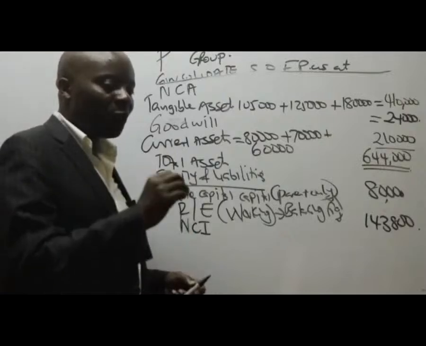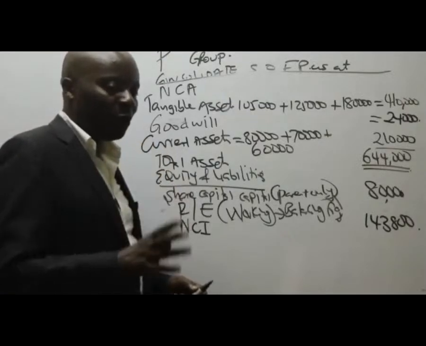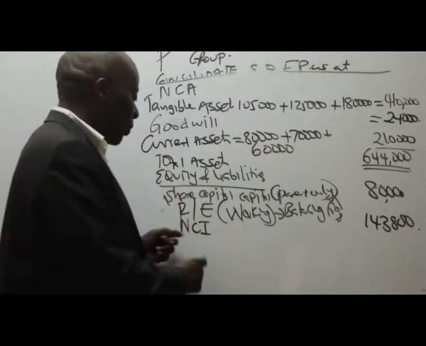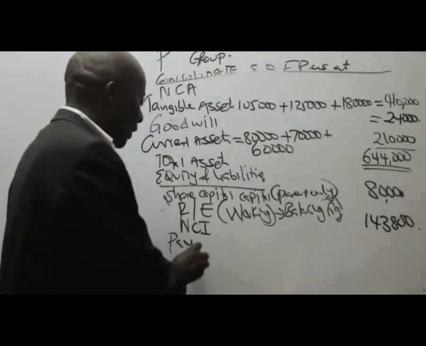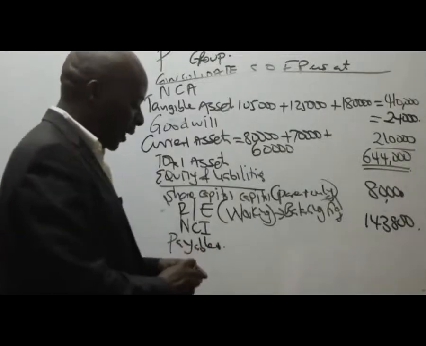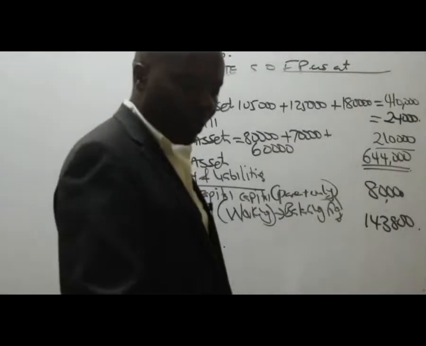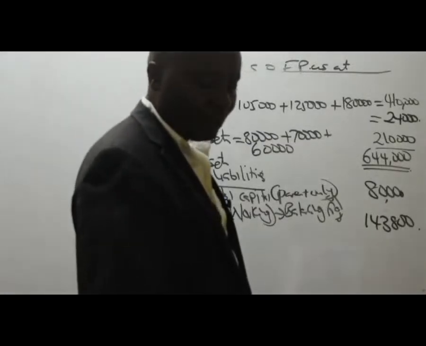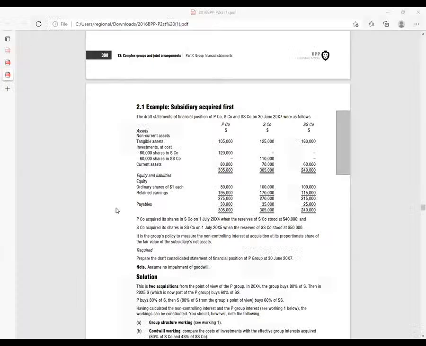Liabilities, normally we start with the non-current, the loans. They are not there. So here we only have the short term, which are the payables. What do we have here for payables? You can see payables, we have 30, 35, and 25. We are only consolidating.